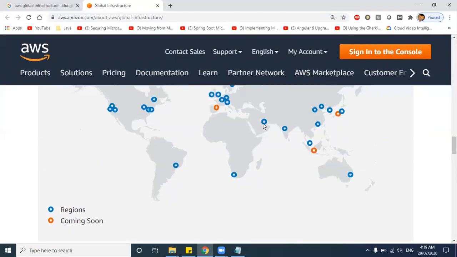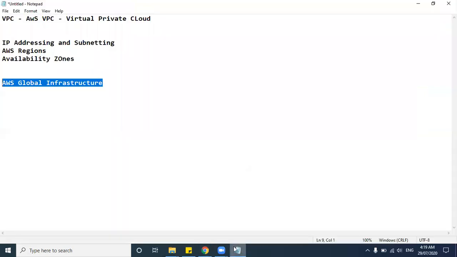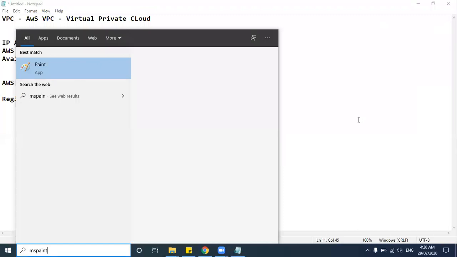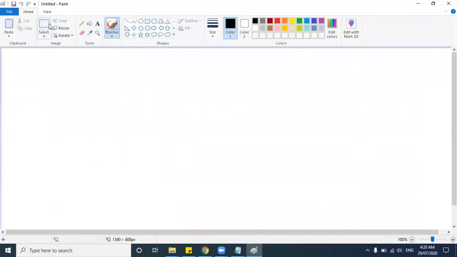Every region will have 1 or 2 availability zones. Minimum 2 availability zones should be there for a region. Every region must have at least 2 availability zones. So why? Because let's say, let me open Paint. So let's say you have an organization.